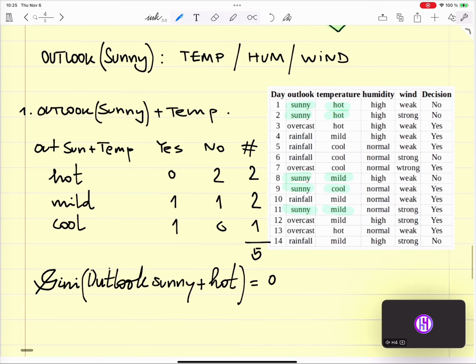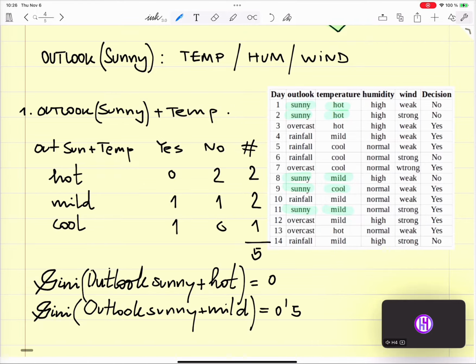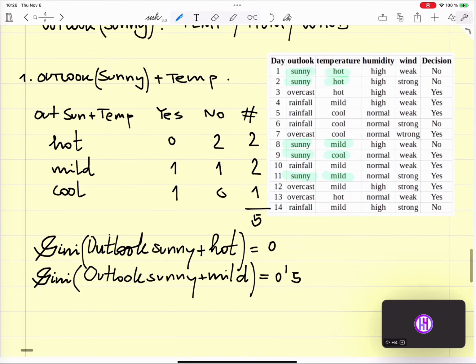I know it because there's only one possibility. Here, if the Outlook is sunny and it's mild, then I have 0.5 Gini because it's 50%, 1, 1.